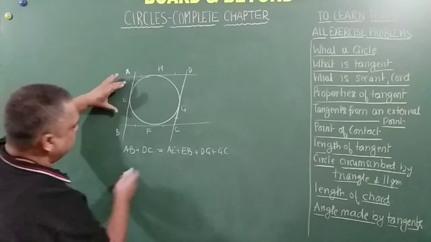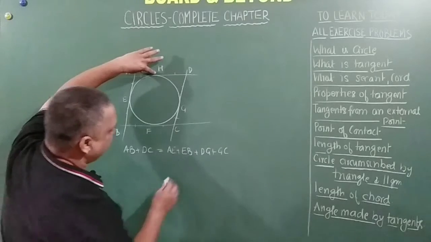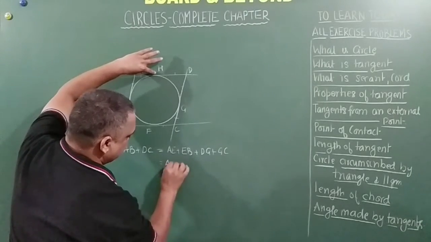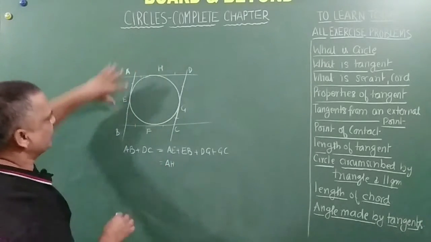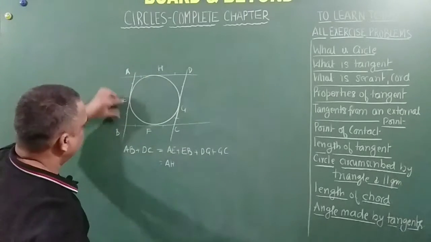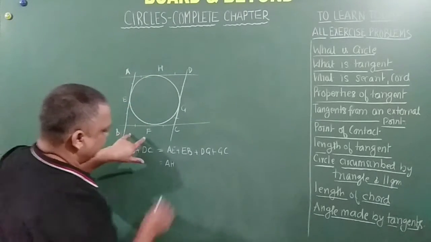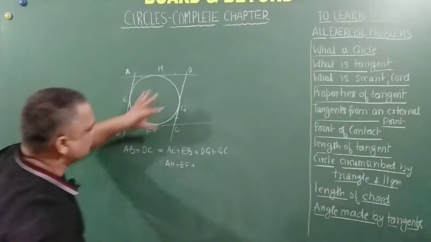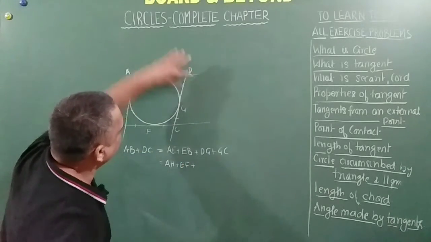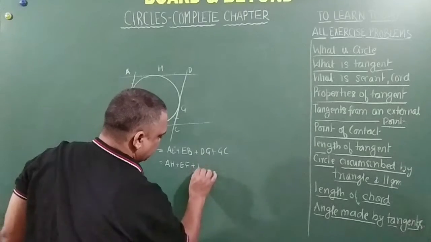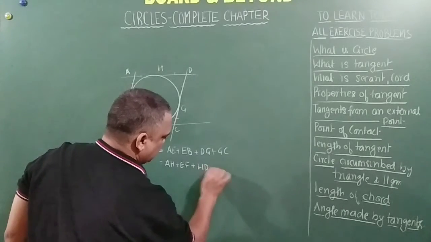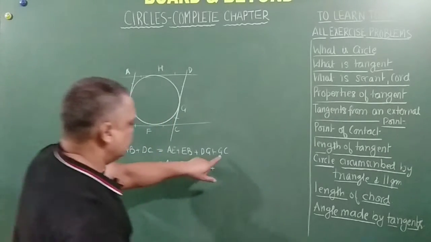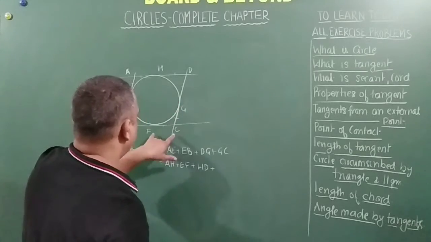Now AE is also equal to AH. I'm just flipping everything. EB can be written as BF, DG can be written as HD, plus GC can be written as CF.